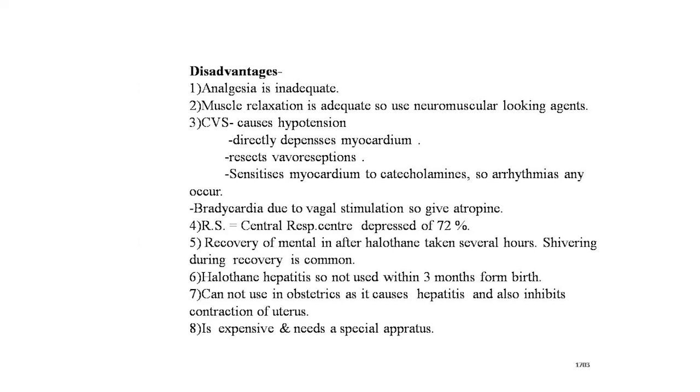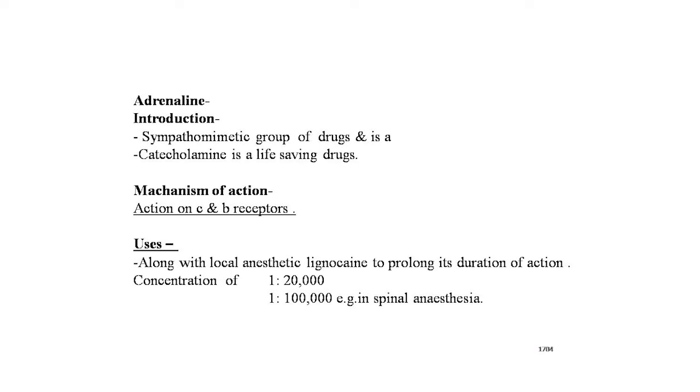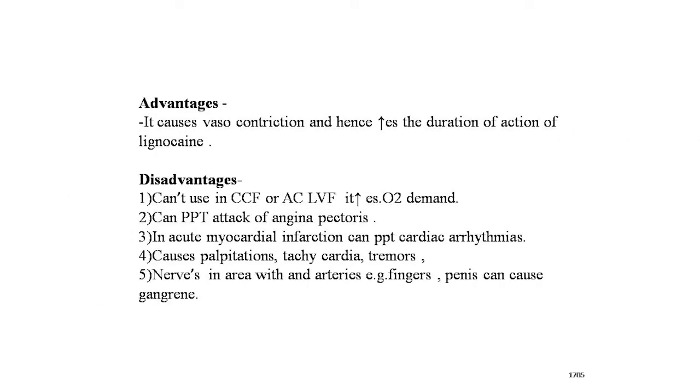Now the next drug is adrenaline. Introduction: this is a sympathomimetic drug and a catecholamine, a life-saving drug. Mechanism of action of adrenaline is action on alpha and beta receptors. It is used along with the local anesthetic lignocaine to prolong its duration of action. Concentration is 1:20,000, 1:1 lakh, that is in spinal anesthesia. This is used to increase the duration of action of local anesthetic drugs. Advantages: it causes vasoconstriction and hence increases the duration of action of lignocaine.